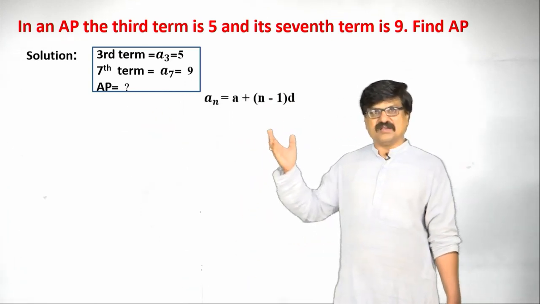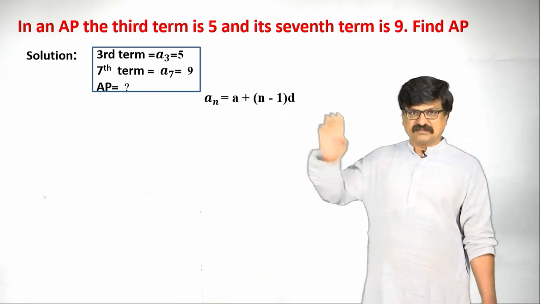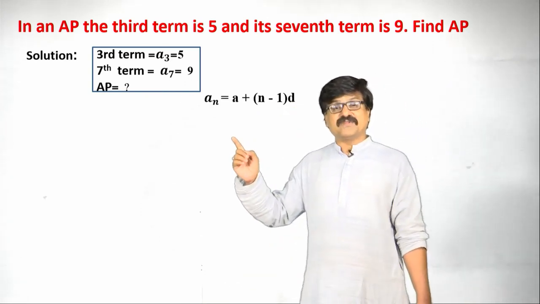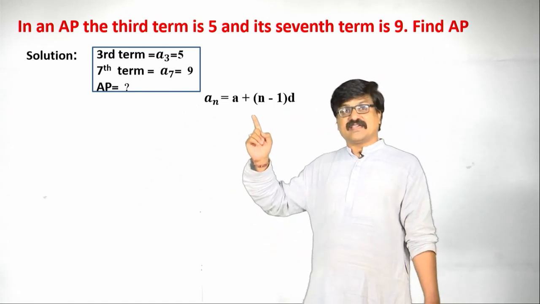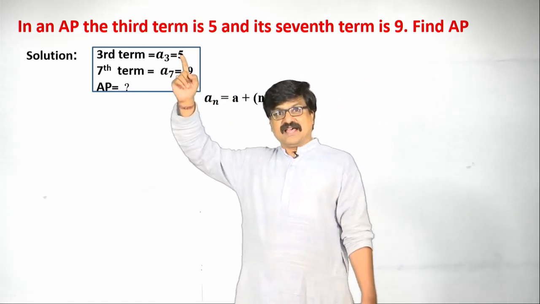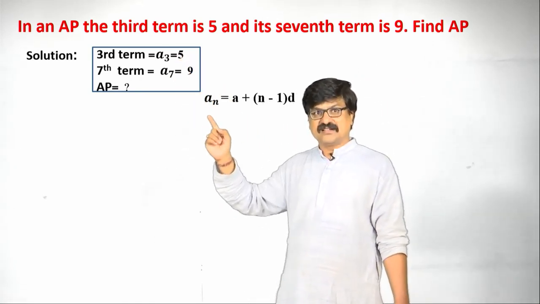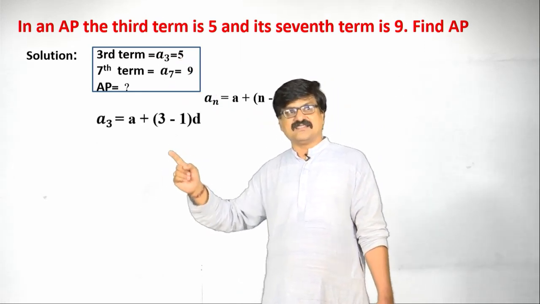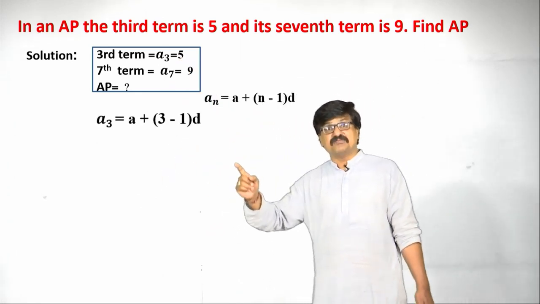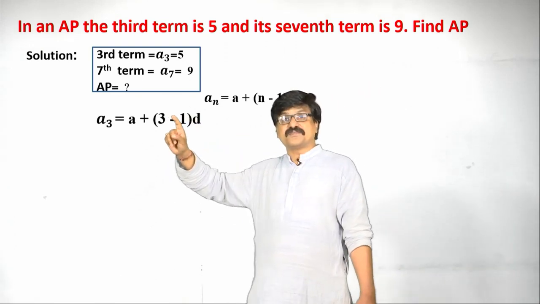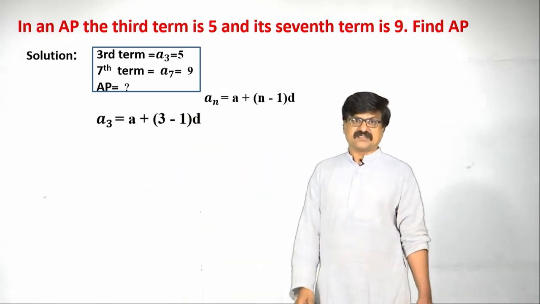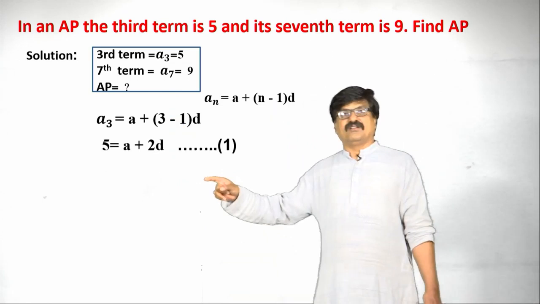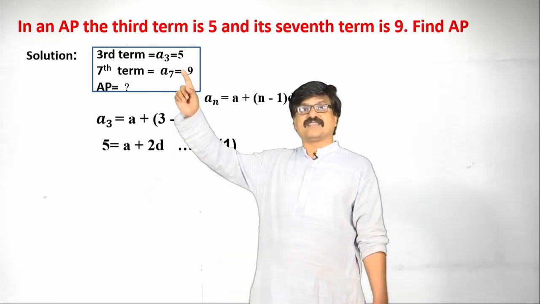To find the AP, I am using a n is equal to a plus n minus 1 into d. I am taking 2 cases here. Case number 1, replace n as 3 here. What are we getting? a3 is equal to a plus 3 minus 1 into d, substituting n as 3. Simplify this. 5, why? Because a3 is 5.